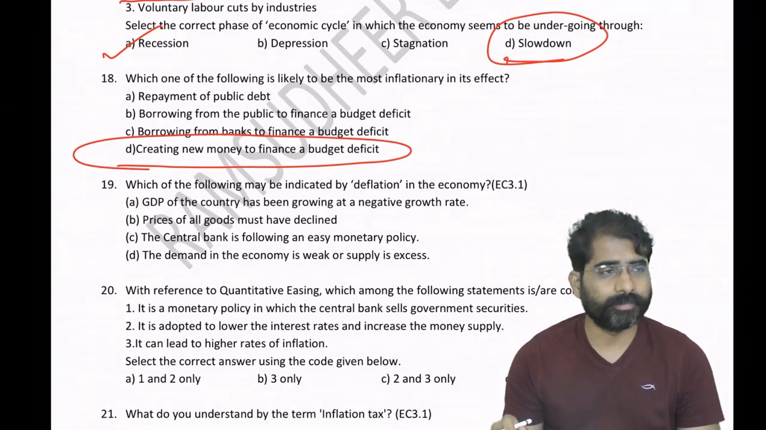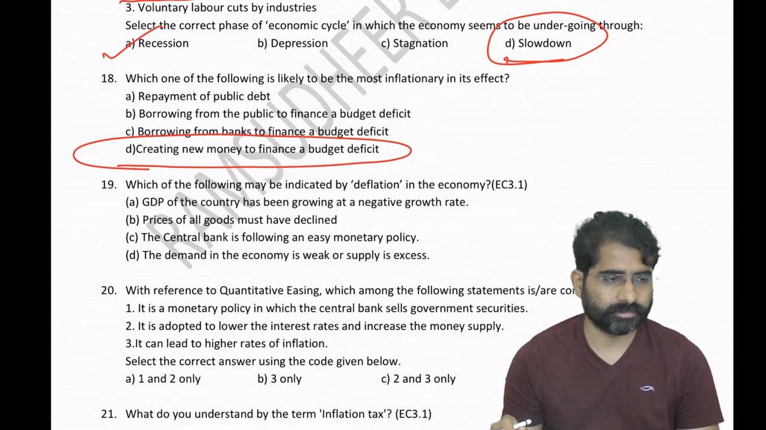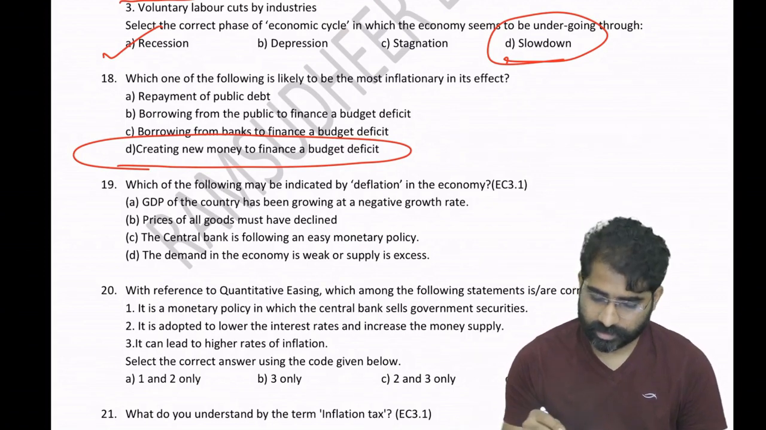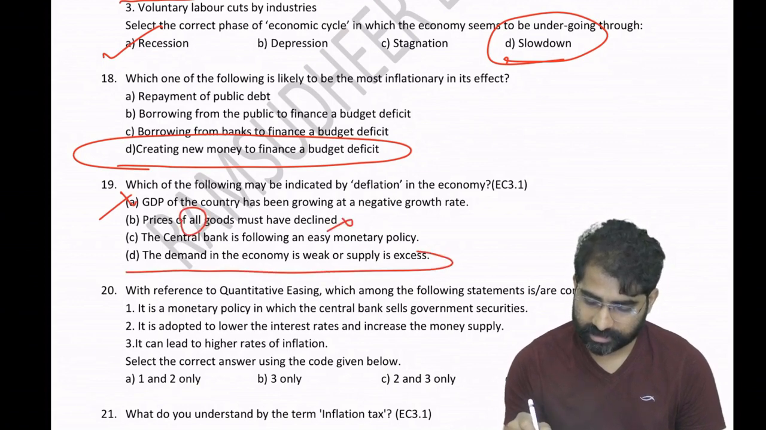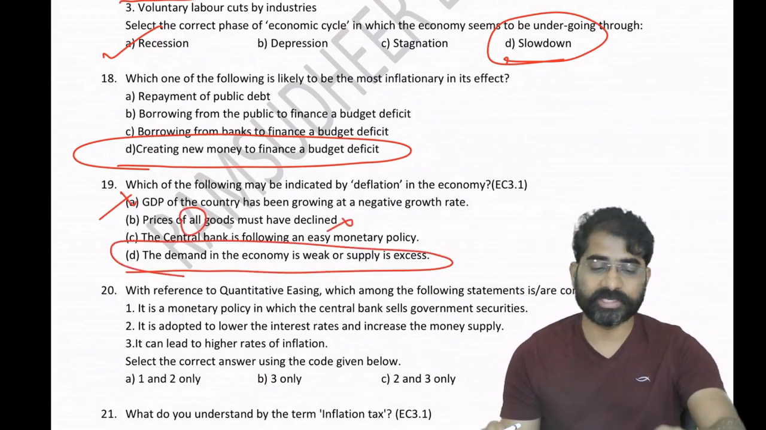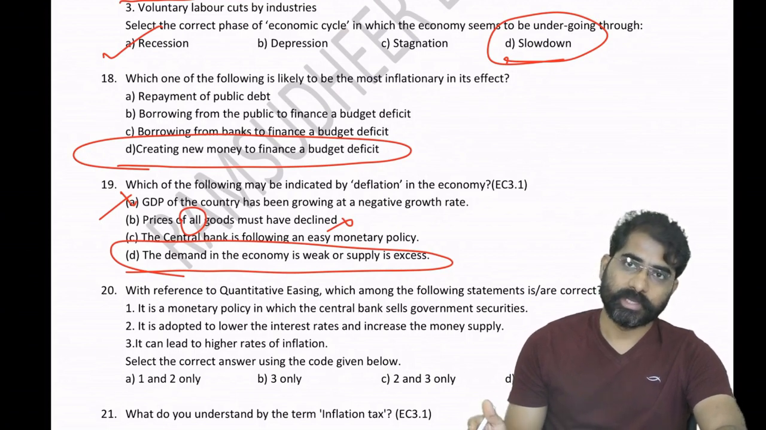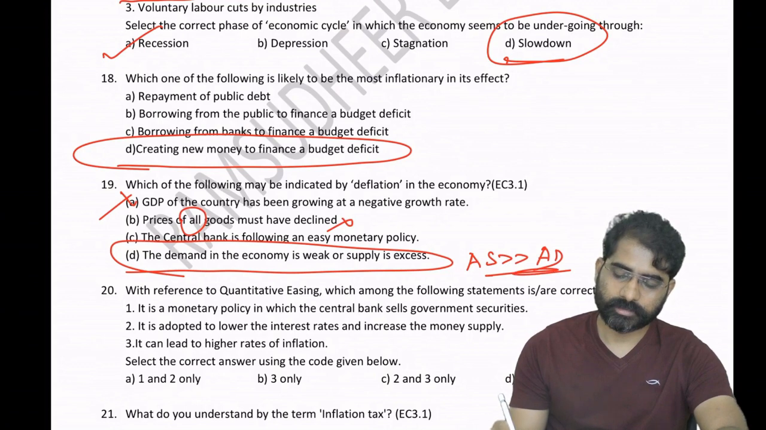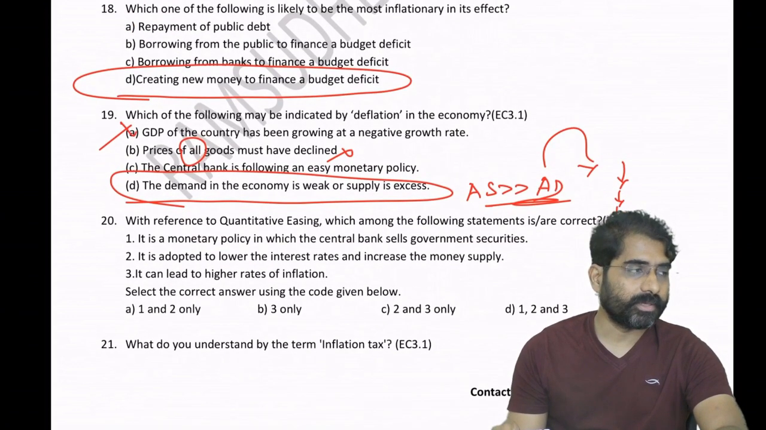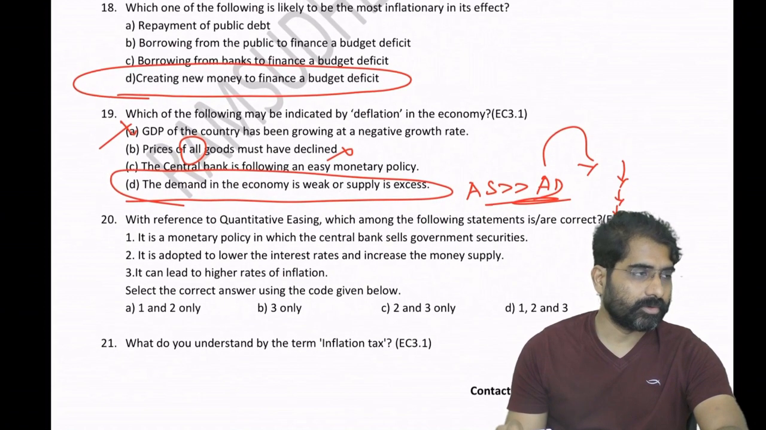Everybody should answer such questions. Though you know the answer, put it in the chat if you know the answer. Okay, so this is wrong. Demand in the economy is weak and supply is more. Aggregate supply is more than aggregate demand. You will find deflationary effects. No confusion. Go to the 20th question.